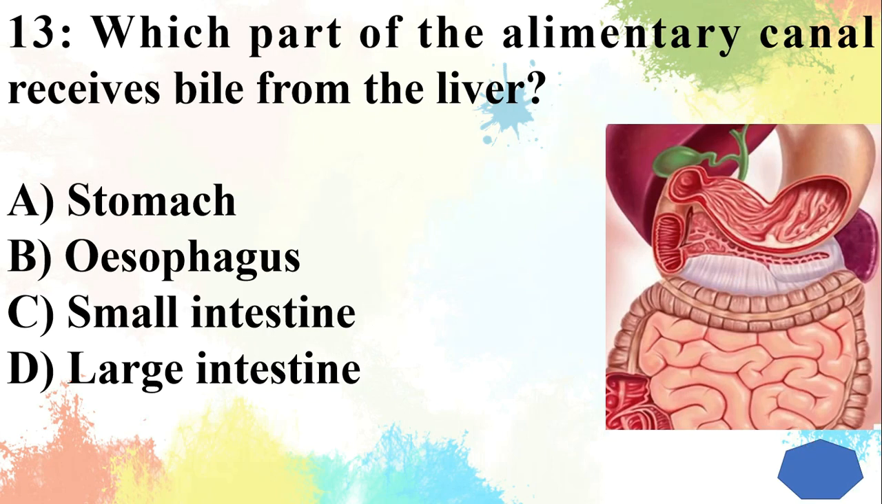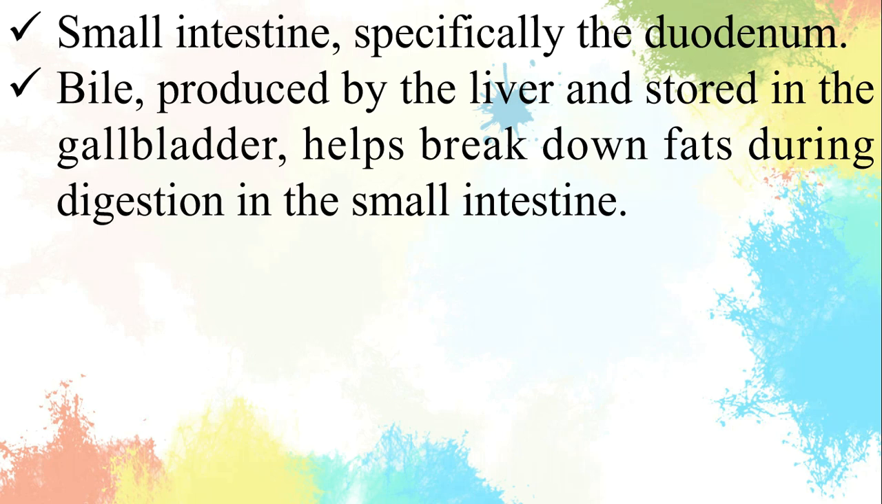Question 13. Which part of the alimentary canal receives bile from the liver? Answer is small intestine. Small intestine, specifically the duodenum. Bile, produced by the liver and stored in the gallbladder, helps break down fats during digestion in the small intestine.